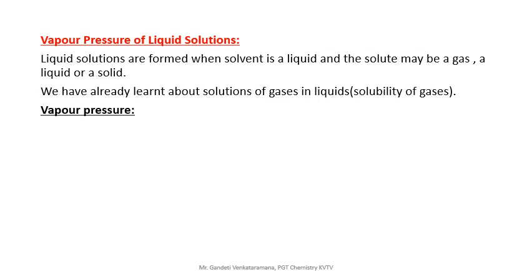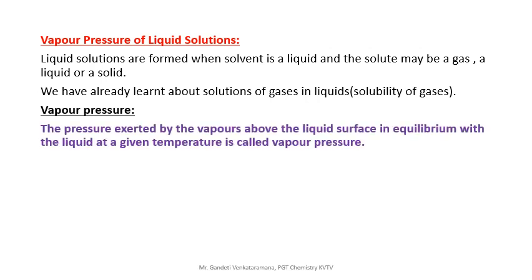Now we will see the definition. The pressure exerted by the vapors above the liquid surface, in equilibrium with the liquid at a given temperature, is called vapor pressure. Take any liquid and vapor combination. When vapors are above the liquid surface in equilibrium with the liquid, simply the pressure exerted by the vapors is called vapor pressure.